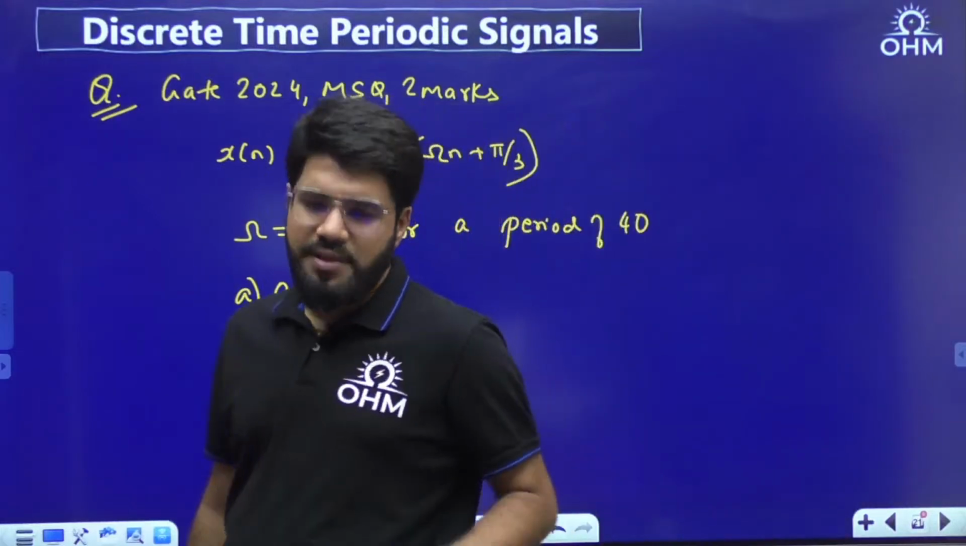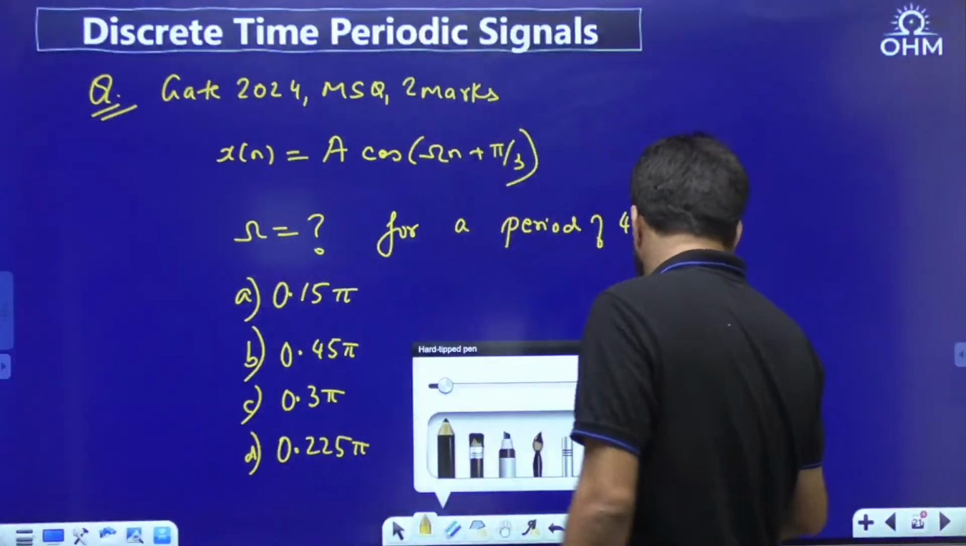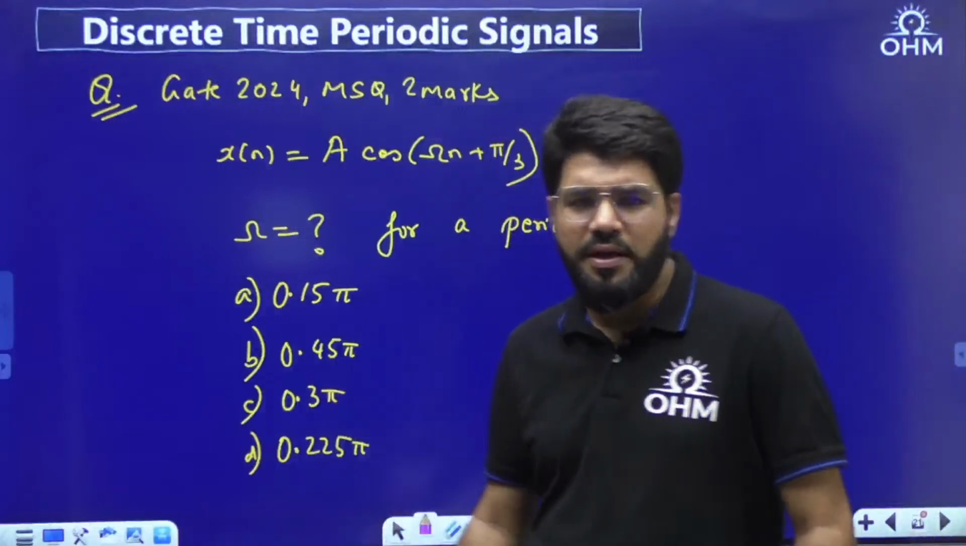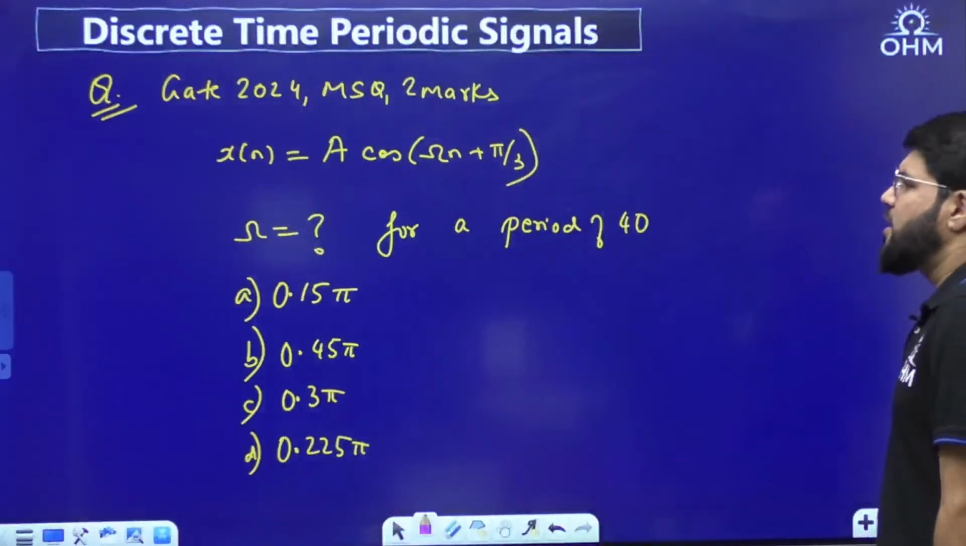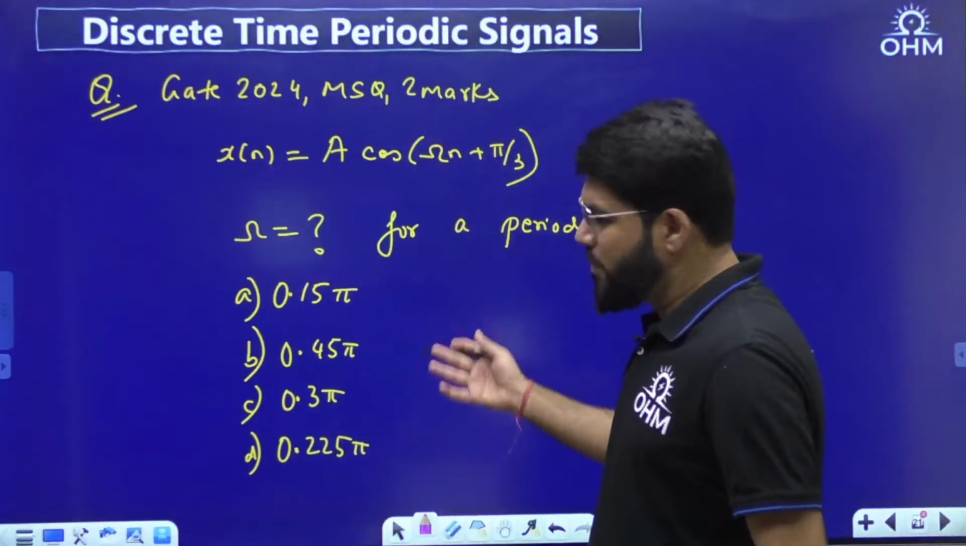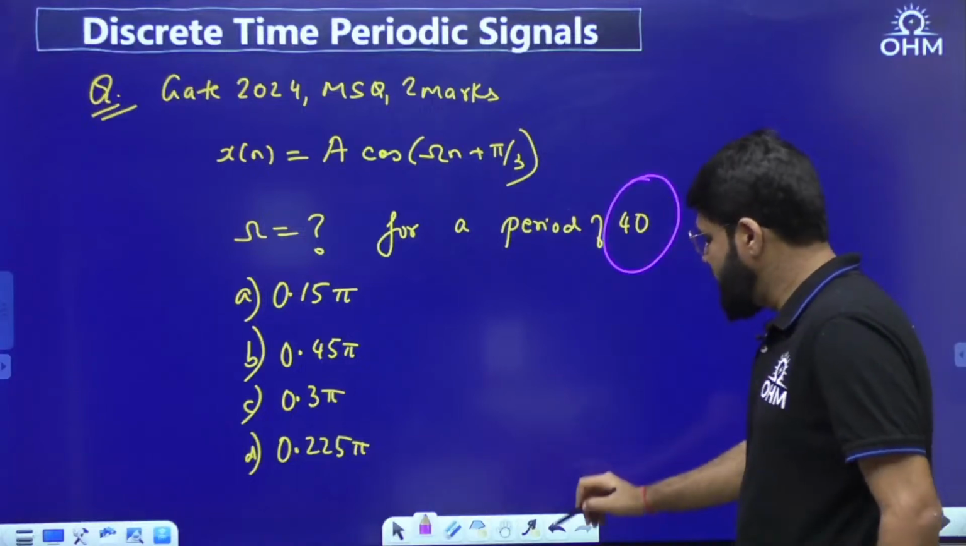Ashish, this was an EC question this year, 2024. Discrete time periodic signals questions come in both EC and EE. Chalo guys, let's get started. Now what can be the possible value of omega? It is an MSQ question, so there can be multiple options correct, so that the given signal is periodic and that too having the period of 40.